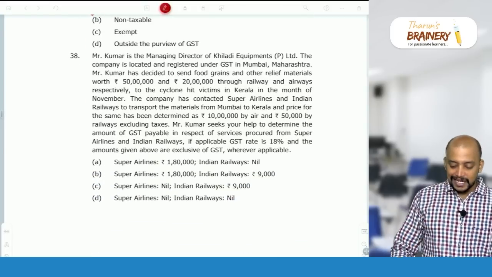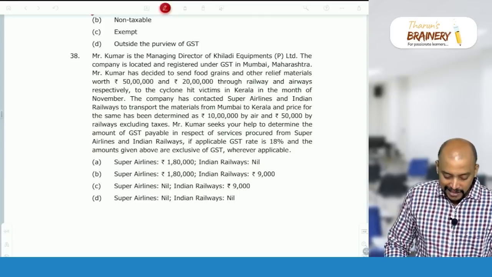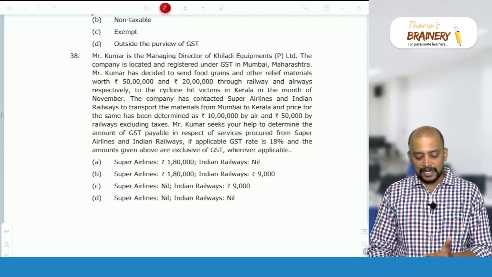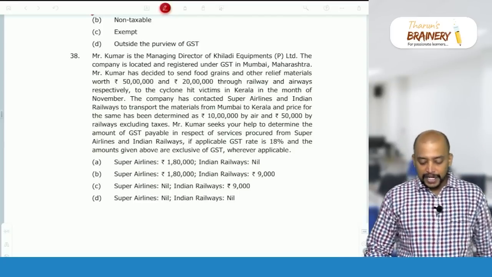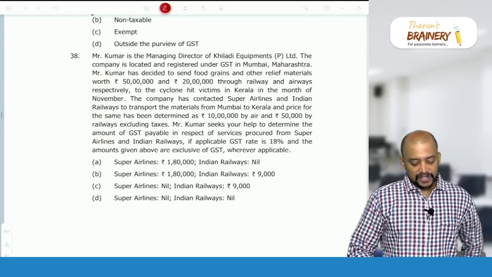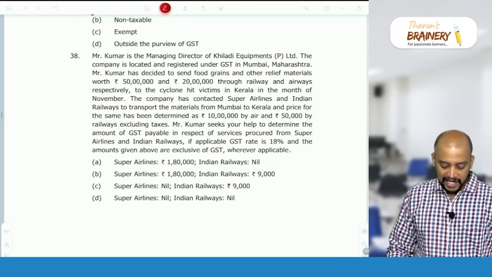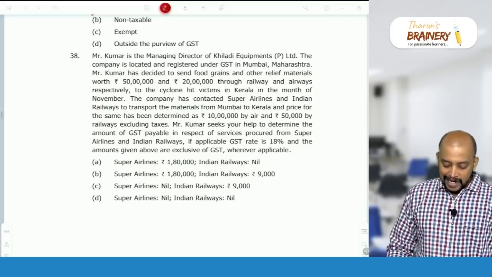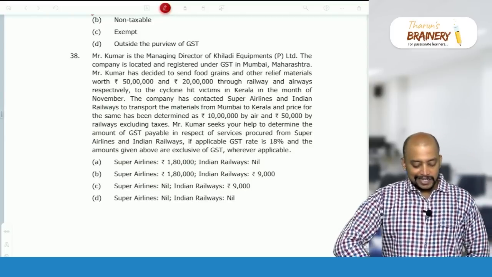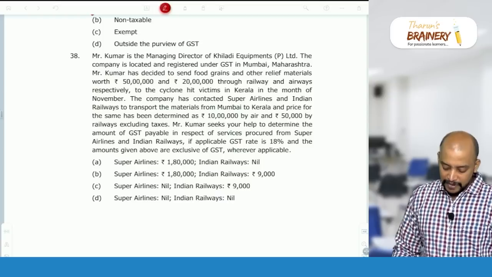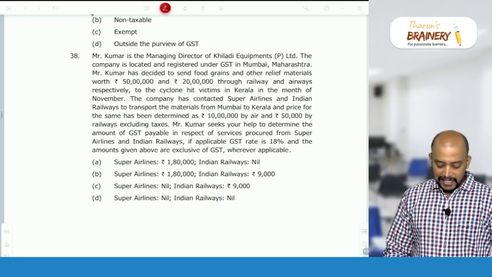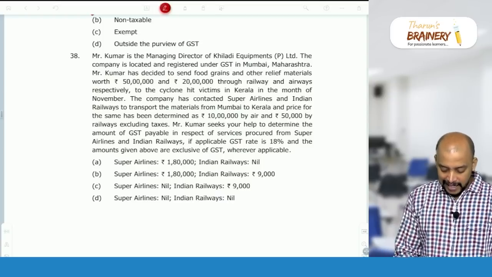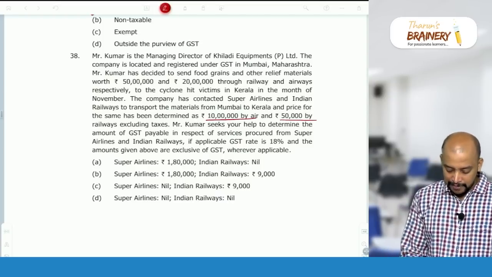38. Mr. Kumar is Managing Director of Kiladi Equipments Private Limited. The company is located and registered under GST in Mumbai, Maharashtra. They have decided to send food grains and other relief materials worth 50 lakhs and 20 lakhs through railways and airways respectively to cyclone hit victims in Kerala. And the company has contracted Super Airlines and Indian Railways to transport the materials from Mumbai to Kerala, and the price for the same has been determined as 10 lakhs by air and 50,000 by railways.